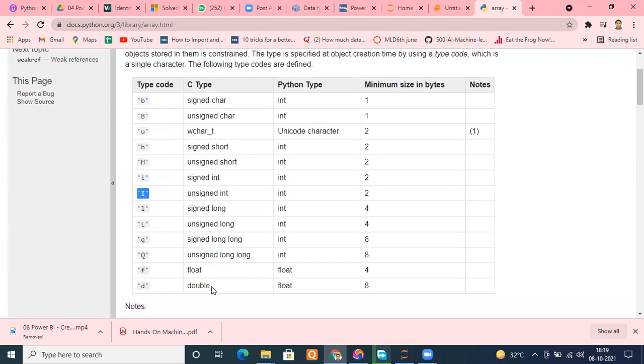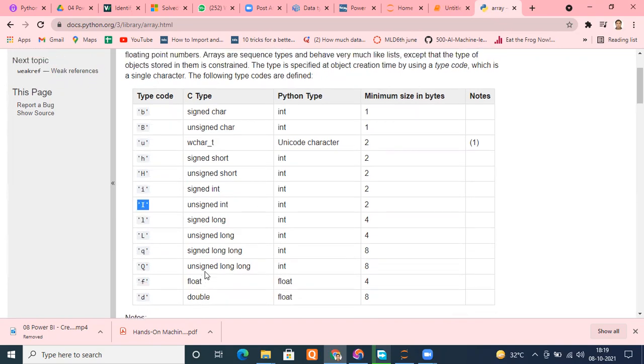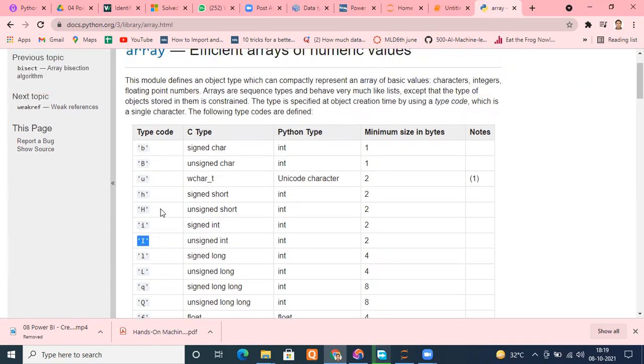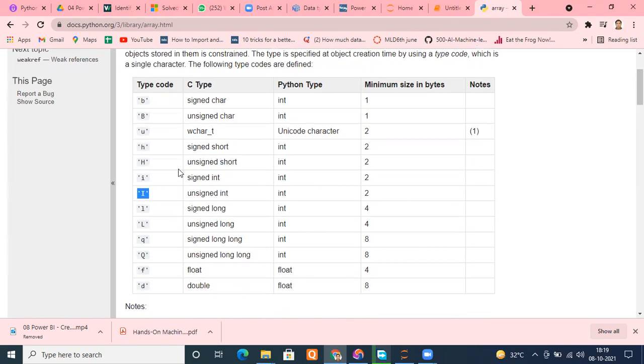You can see mostly they are numeric. So depending upon what you want, you can use them. If you want floating point numbers, you can use type code F. So depending upon what kind of data you want to use, you have to specify it there.